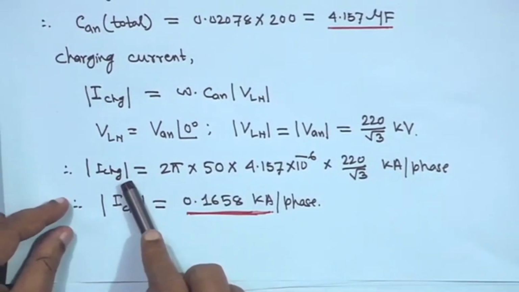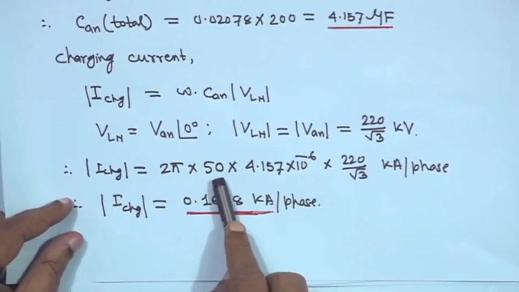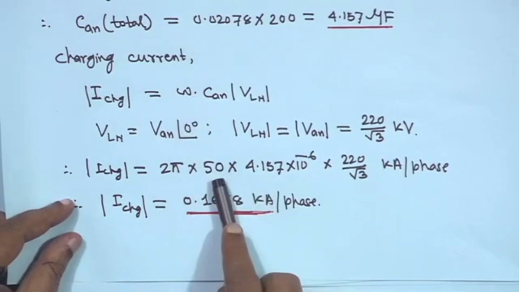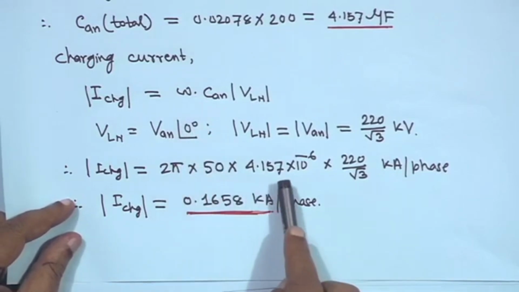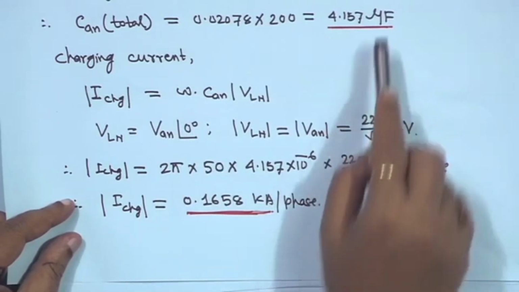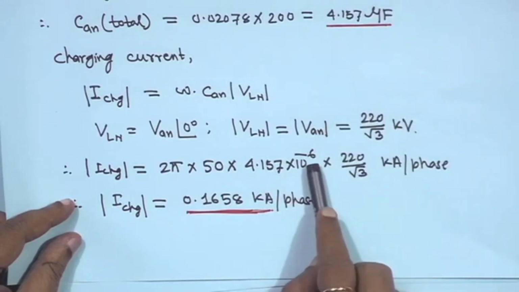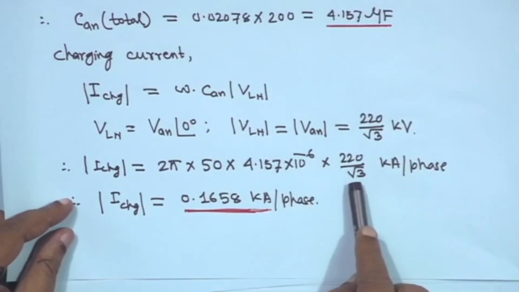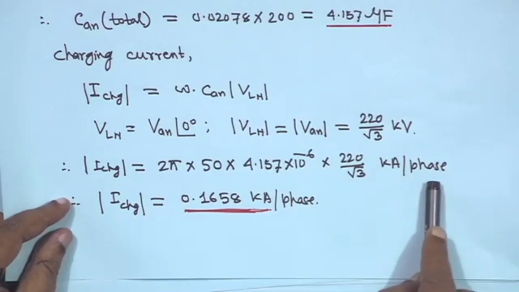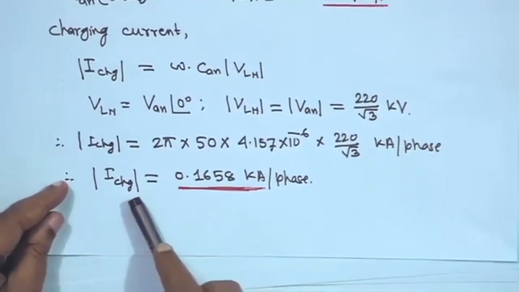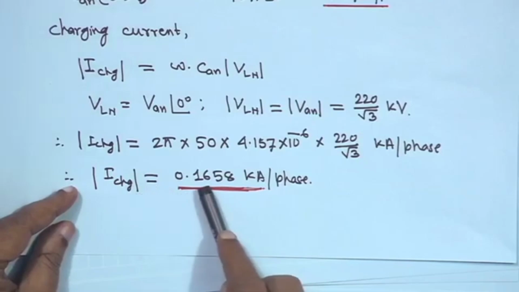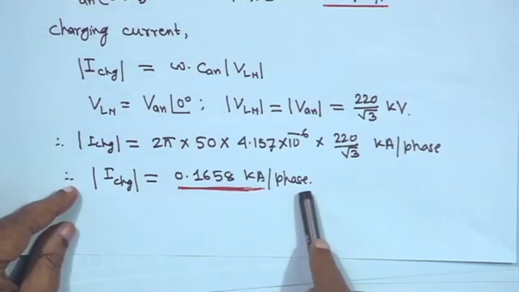Therefore, the magnitude of charging current is equal to 2 pi f, where omega is equal to 2 pi f for a 50 hertz system, into 4.157 into 10 to the power minus 6 farad into 220 upon root 3 kilovolt. That means the magnitude of charging current will be 0.1658 kilo ampere per phase.